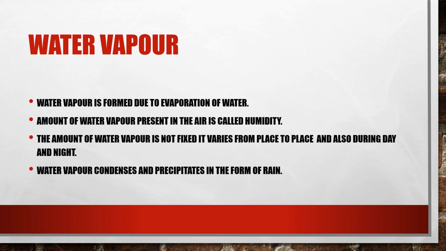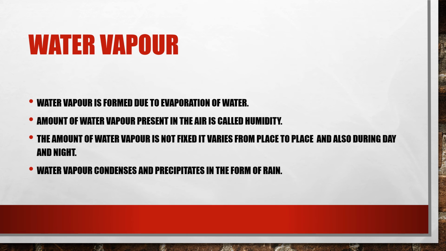Now next comes water vapor. Water vapor is formed due to evaporation of water. Water gets evaporated due to the sun's energy, the sun's heat which is coming, and this is known as evaporation of water. The amount of water vapor present in the air is called humidity. The amount of water vapor means how much water vapor is present in the atmosphere, that is known as humidity.